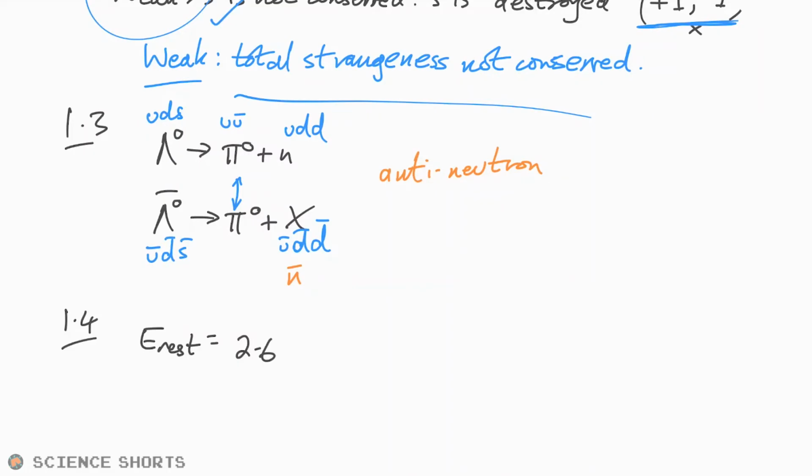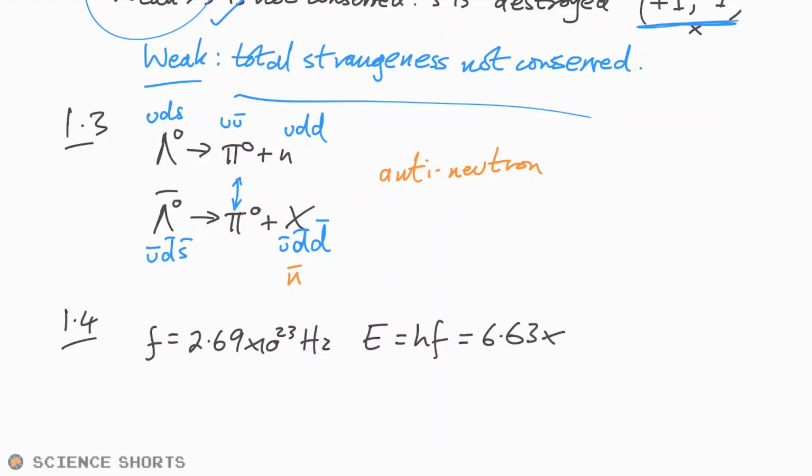Oh, sorry. We're given the frequency of what the photon would be equivalent to that. That's a weird way of writing it, but there we go. We have the frequency of 2.69 times 10 to the 23 hertz. And if that's a photon, then we know that the energy of a photon is hf. And so therefore, we're going to multiply by Planck's constant, and that gives us 1.78 times 10 to the minus 10 joules, but we're being asked for that in mega electron volts.